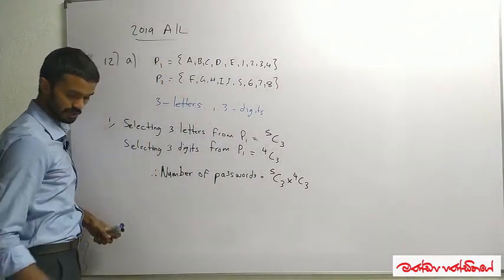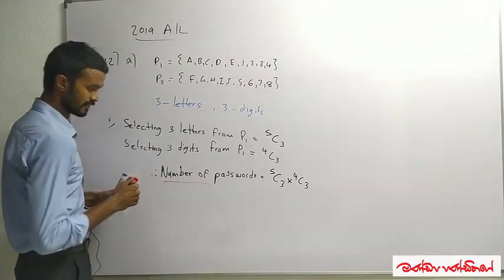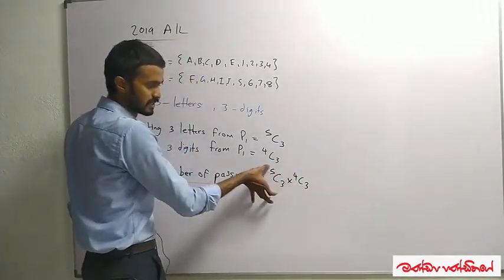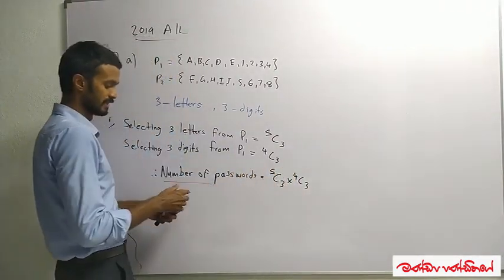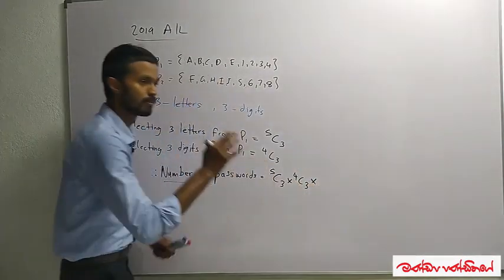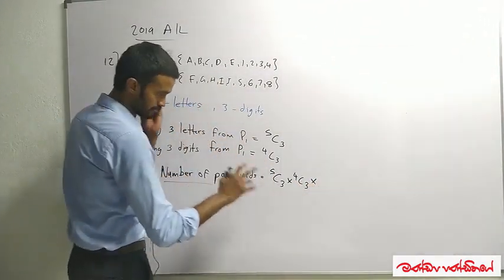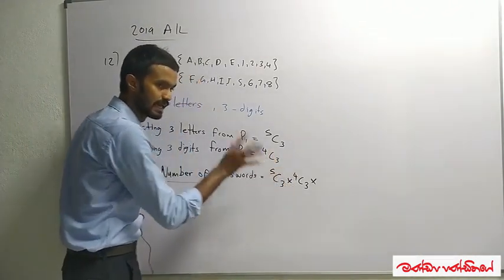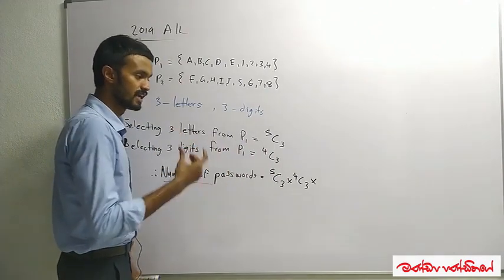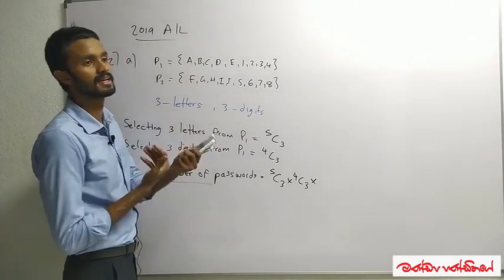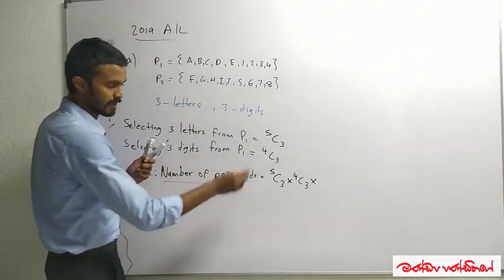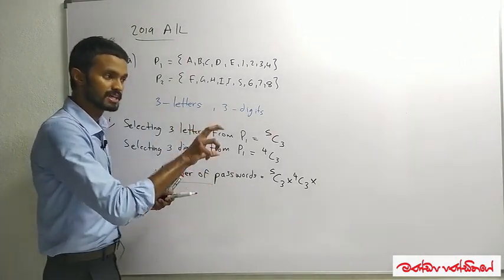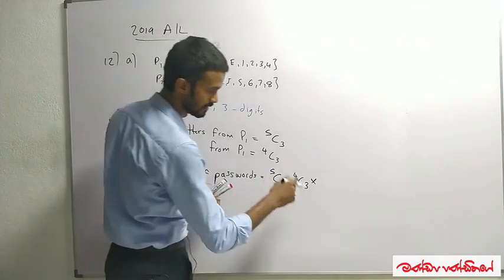So for the number of passwords, the number of passwords is given by the number of ways we can select the elements into the number of ways we can rearrange the selected elements.